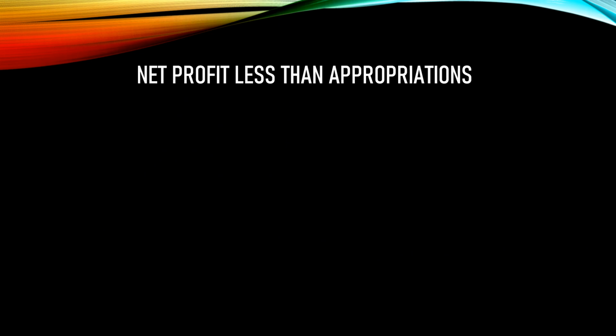Next is when net profit is less than appropriations. In this case you have net profit, but the amount of your appropriations is more. Your appropriations might be say rupees 50,000, but your net profit is say only 30,000. In this case you cannot allow the entire 50,000, because you have just a net profit of 30,000.